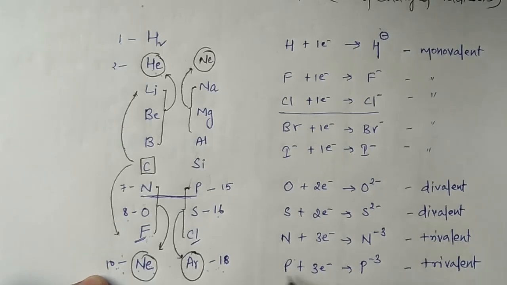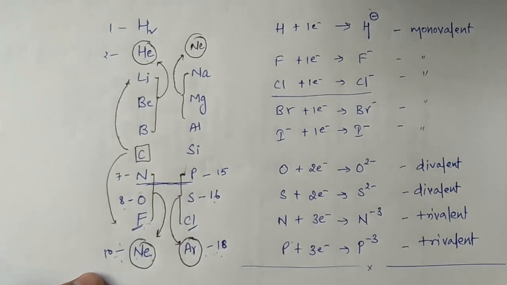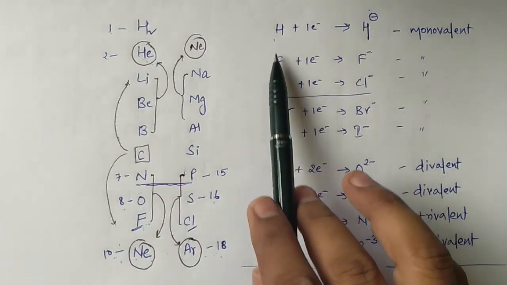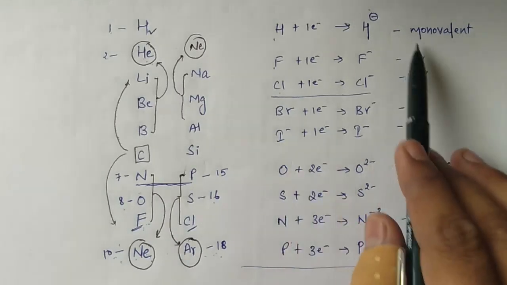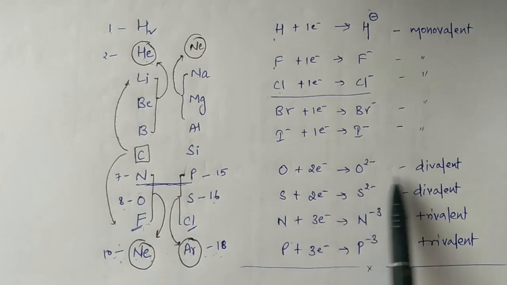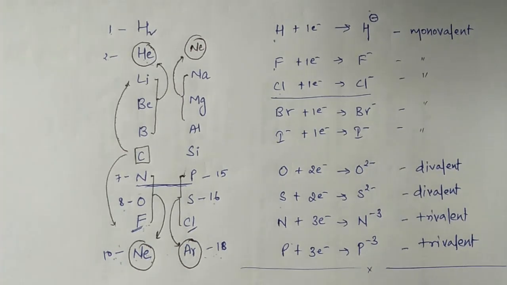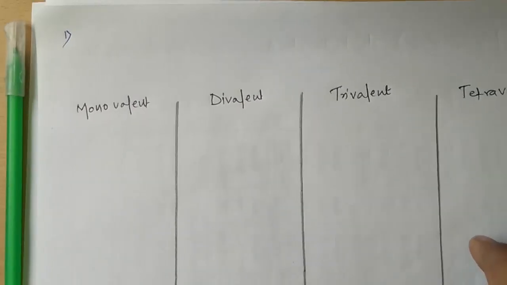Now understanding this will make our task very easy to memorize all these acidic radicals. Once you are clear that hydrogen, fluorine, chlorine, bromine, iodine will be monovalent, while oxygen, sulfur will be divalent, nitrogen, phosphorus will be trivalent. Now why they are divalent, why they are trivalent, those are other concepts. Now it is clear to you. Now, the first rule. What is the first rule?